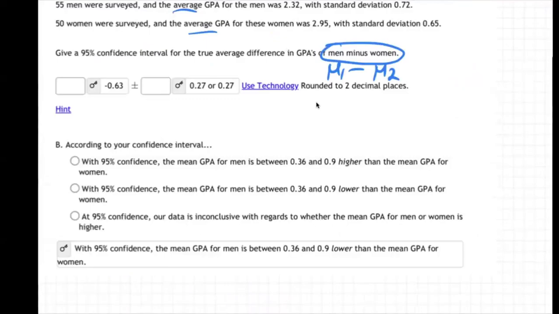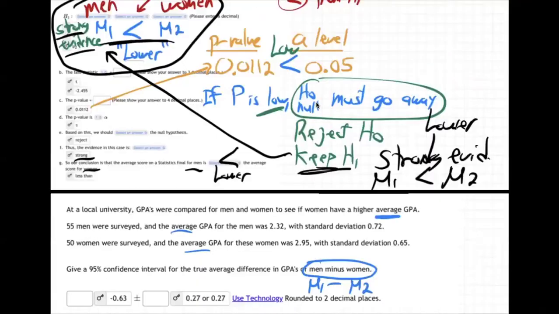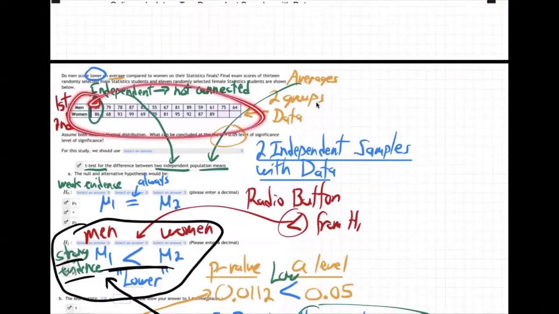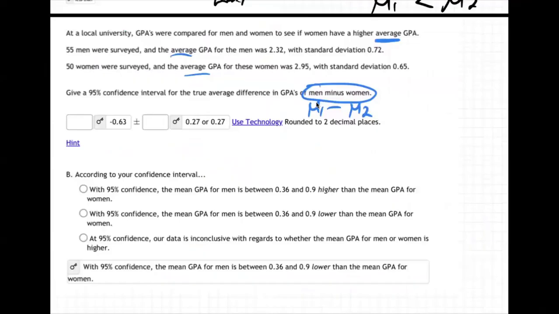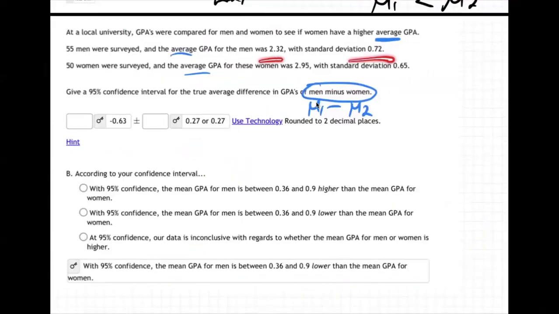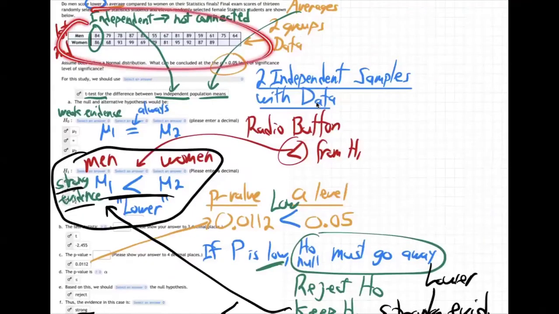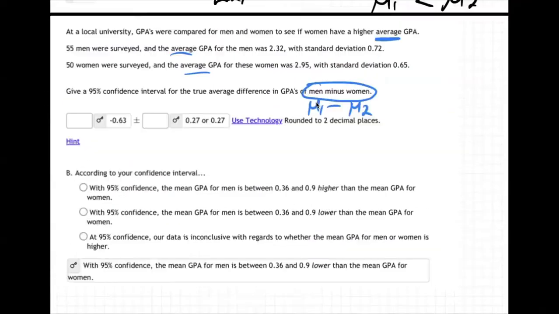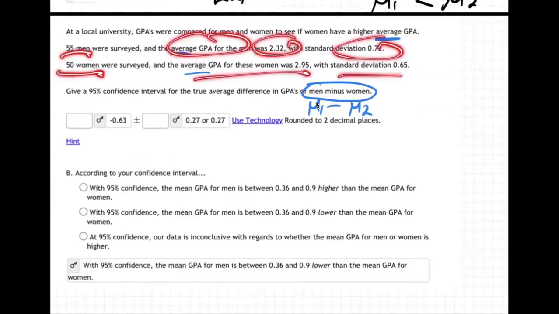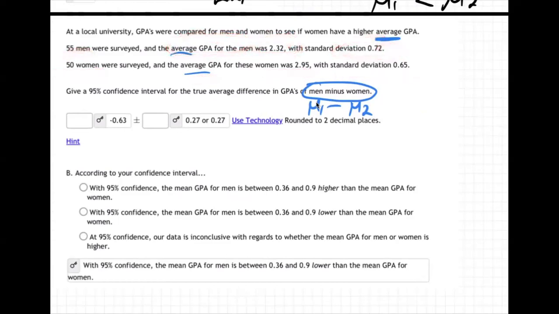Back to the question here. See, there's no data. There's not like here's data. Here's a different problem. See, that's a list of data on a different problem. We don't have that here. You think, well, this is data? Well, these are called statistics. We don't have the actual 55 men's scores. That would be like a big old box like this, men and their actual scores, and women, that's a different problem. We don't know what the 55 men actually scored. We just know the average for them and the standard deviation. And the women, we don't have the 50 women's scores. We just know the average and standard deviation. We just have statistics about them.